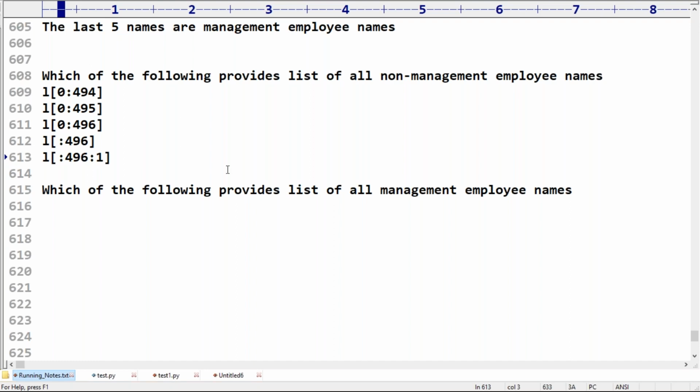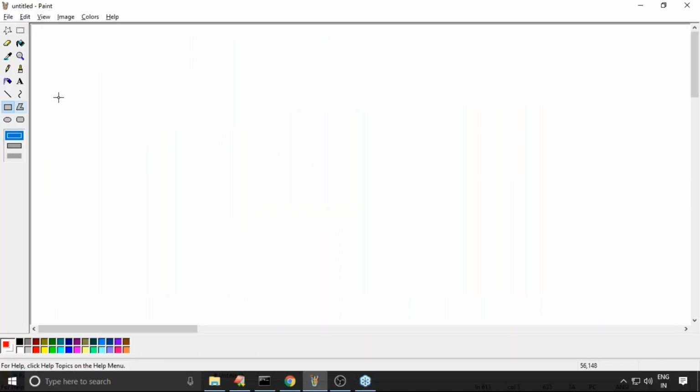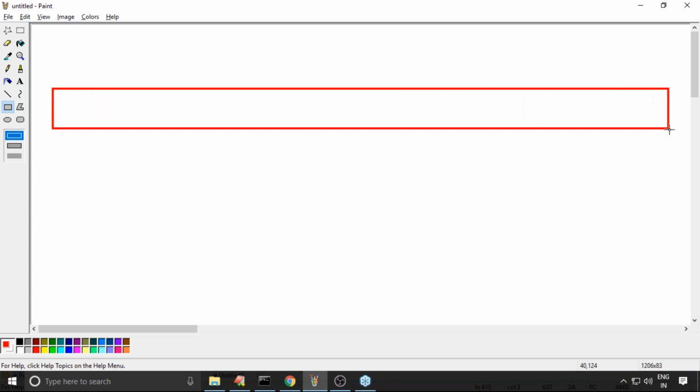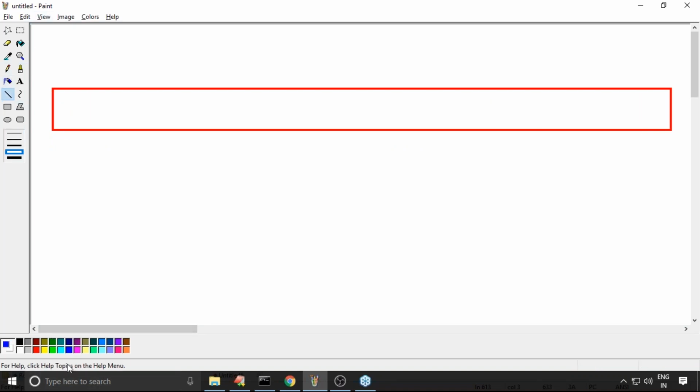So how can we do that? Very simple. How many employees are there in total? Please confirm. 600 employees... sorry, 500 employees are there. So observe that 500 employees are there. Now have a look once.